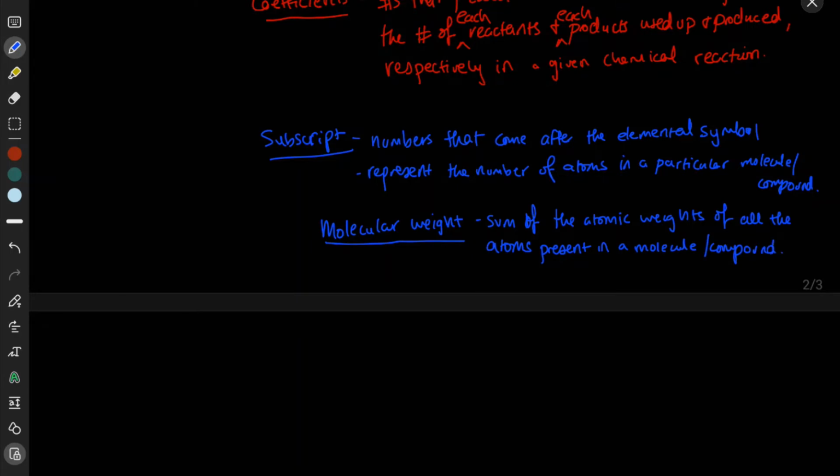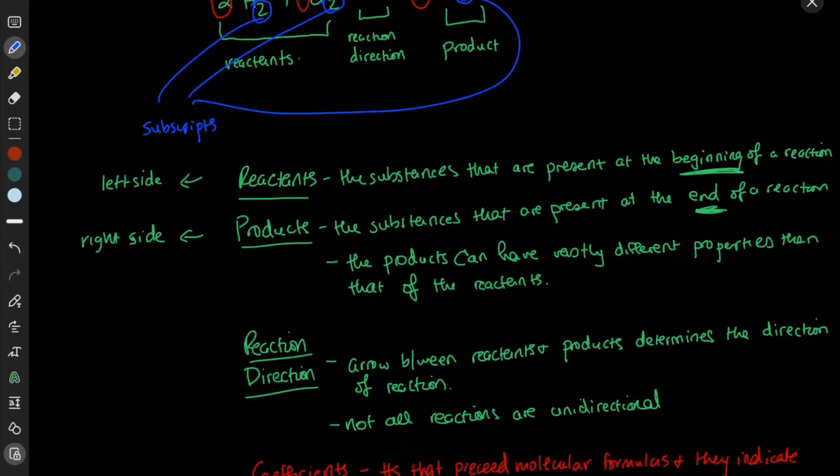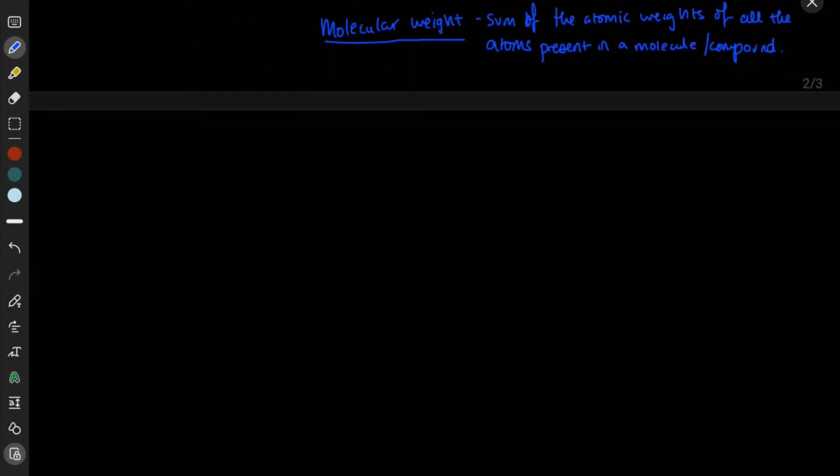Okay, so let's look at an example, right? Let's look at how we calculate the molecular weight of water. So let's look at H2O.